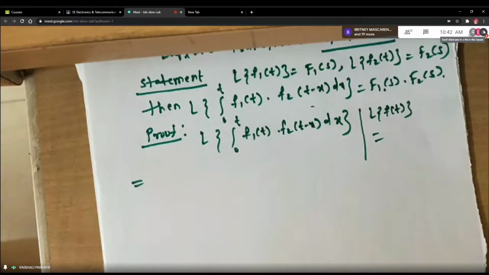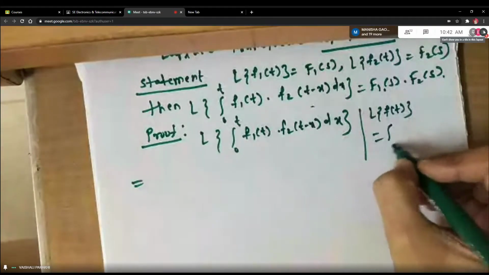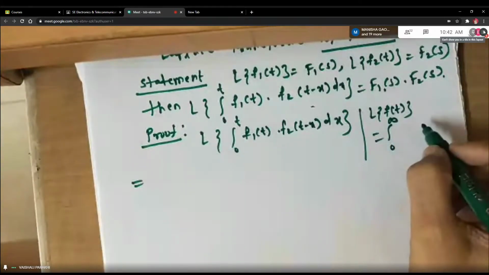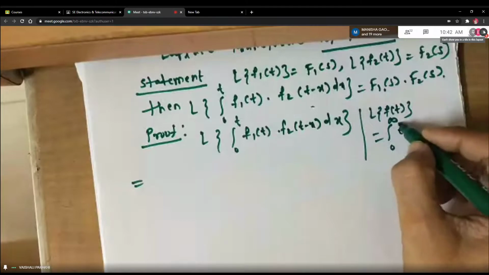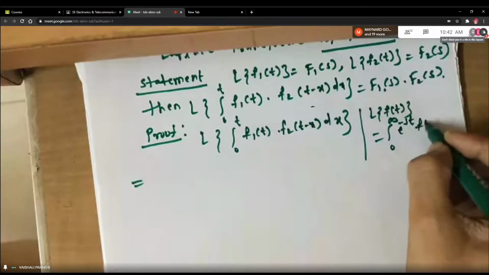Preksha, can you tell me what is the original formula of Laplace transform of f of t? Preksha, no? Preksha only, no? Yes, ma'am. It's integral 0 to infinity e raised to minus st f of t dt.